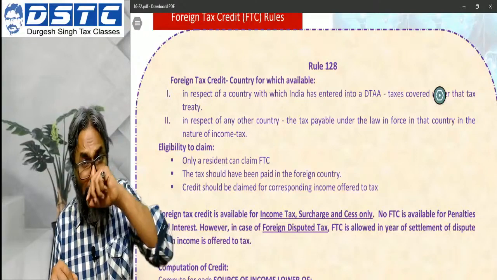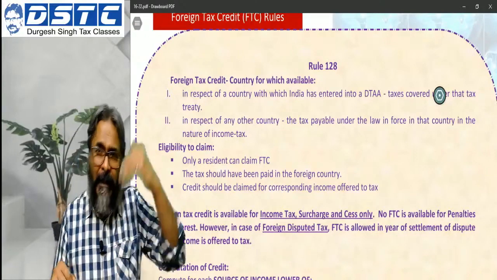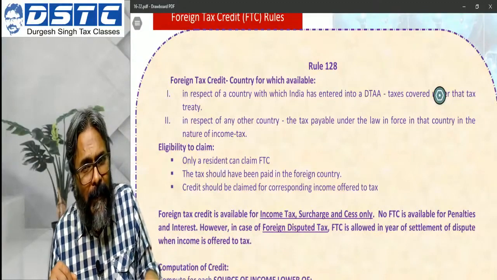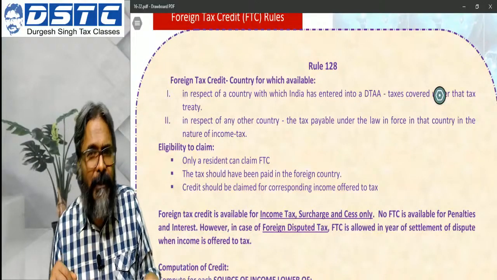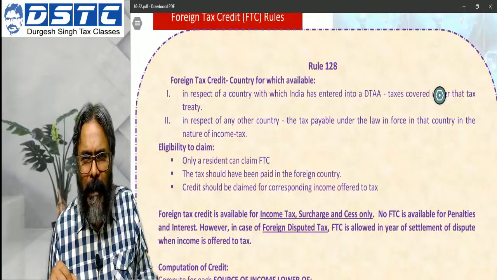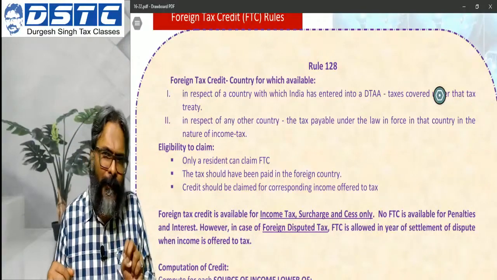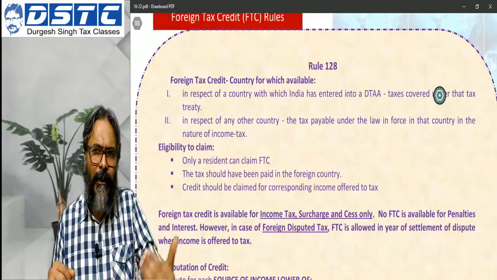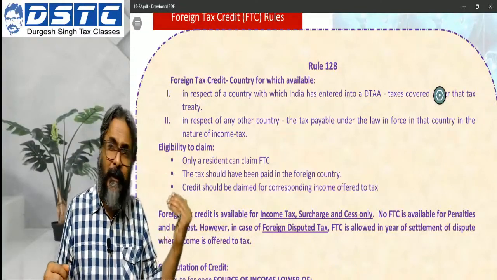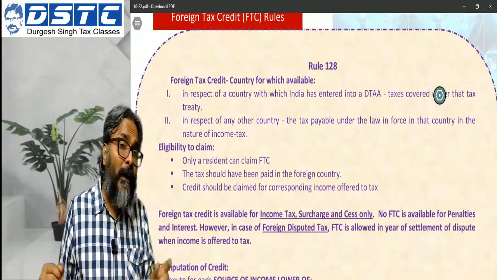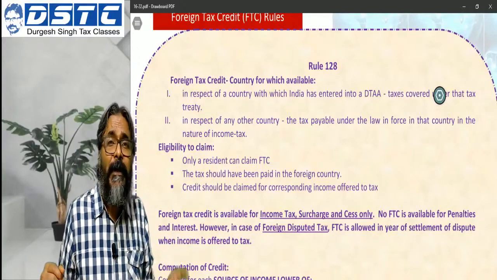Now, in this context, even the same interest income will be charged to tax in his home country, that is the country of his residence, which is USA. Being resident, definitely it will also be charged in his home country. This will give rise to double taxation, isn't it? Now, if it gives rise to double taxation, then we will check whether the treaty is there or not. And if the treaty is there, what is the kind of language which the treaty will give?